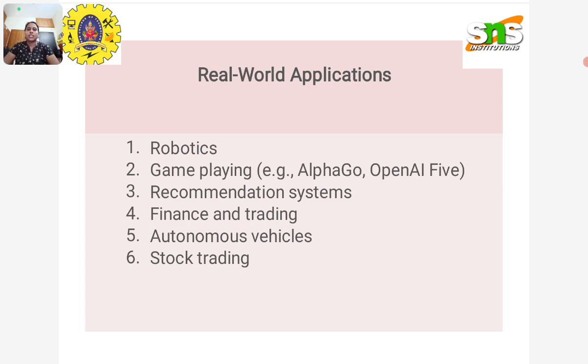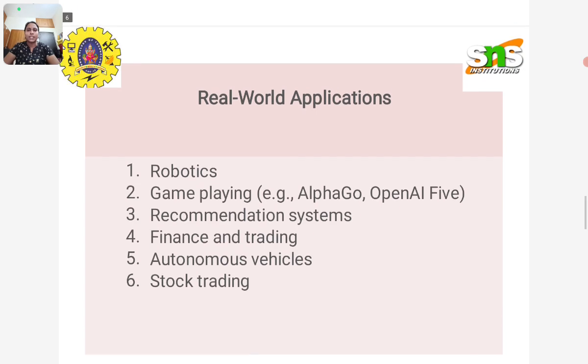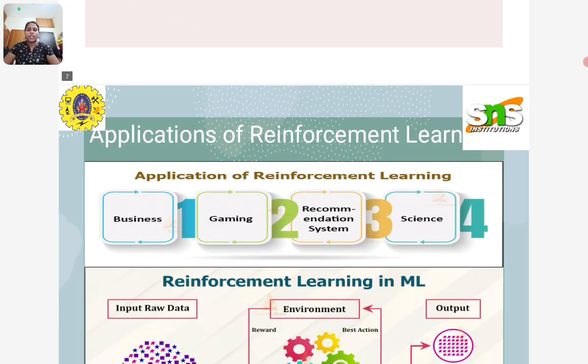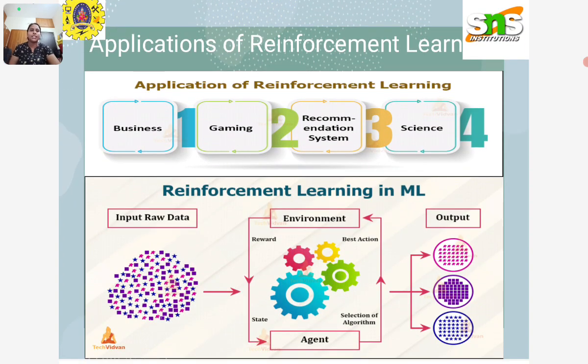So these are the basic real world examples. The applications of reinforcement learning are business, gaming, recommendation systems, and science. These are the major real world applications.